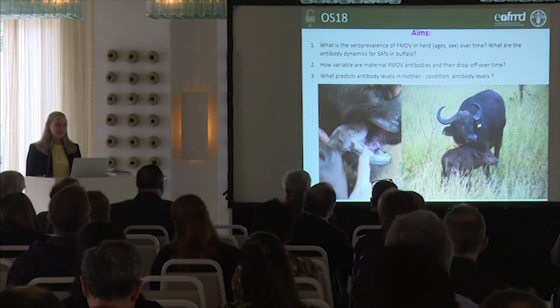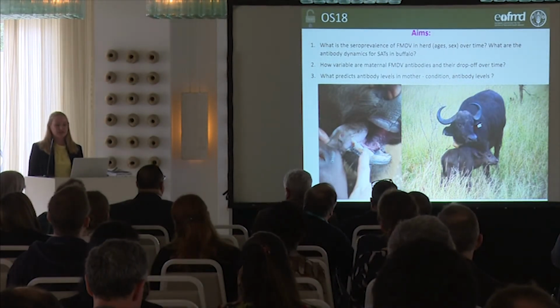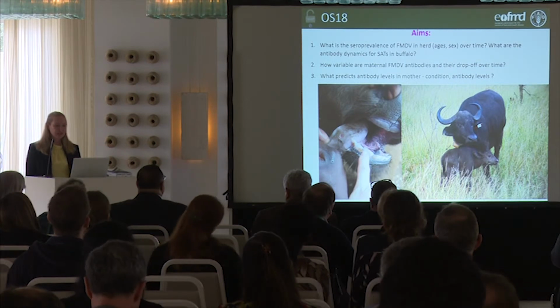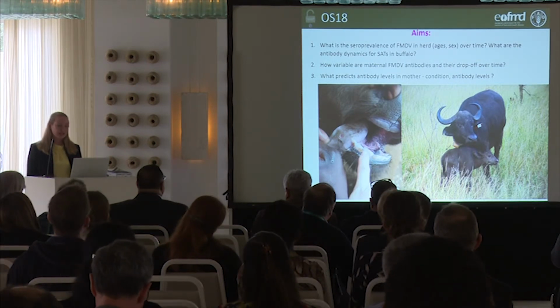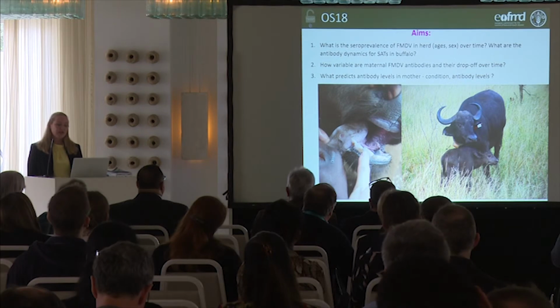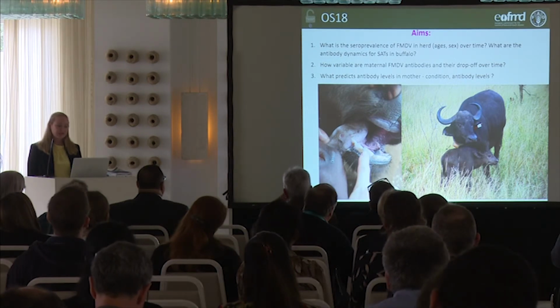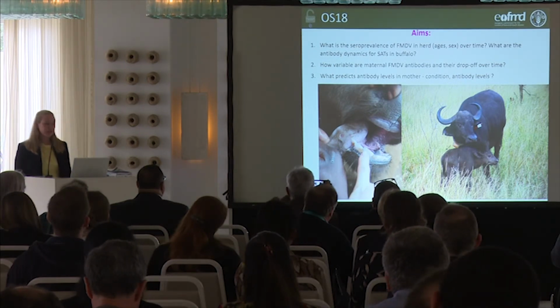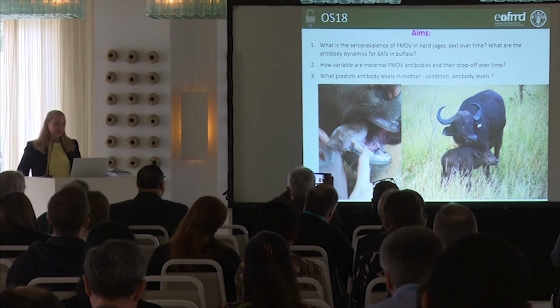So the aim was, what is the seroprevalence of the FMD in this herd in terms of ages and sex over time? What are the antibody dynamics for these SATs in buffalo? How variable are the maternal antibodies and their drop-off over time? And what predicts the antibody levels in the mother, and the body condition and antibody levels?